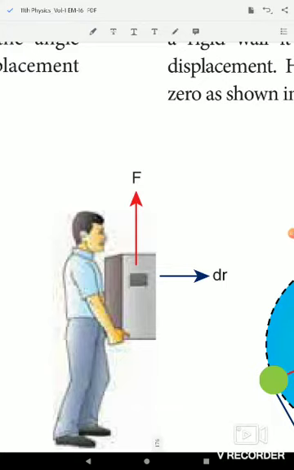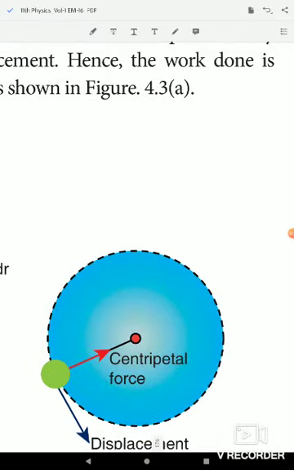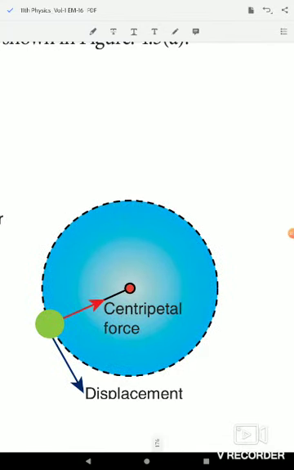In circular motion, the centripetal force does no work on the object moving on a circle, as it is always perpendicular to the displacement. The centripetal force acts towards the center, but the displacement is in the tangential direction. So they are perpendicular to each other, and work done becomes 0.